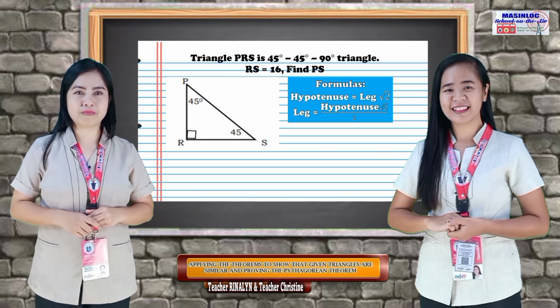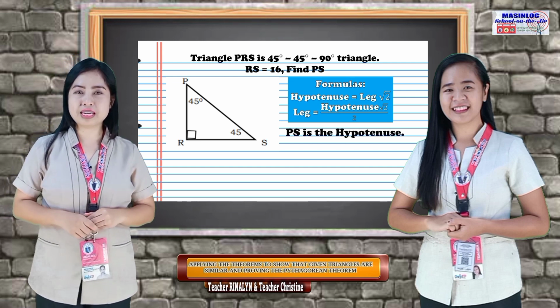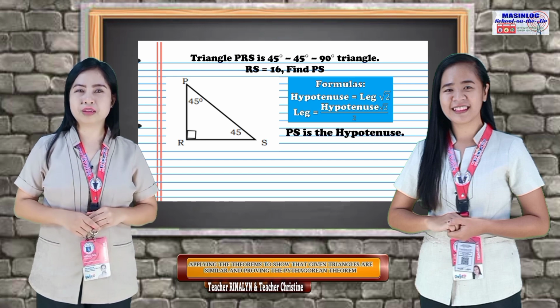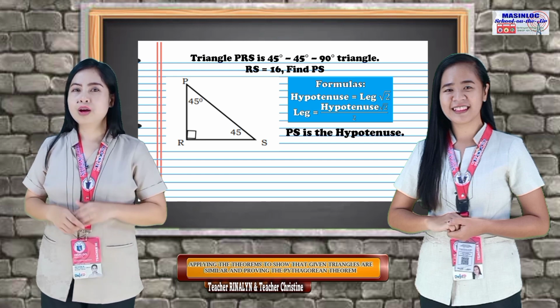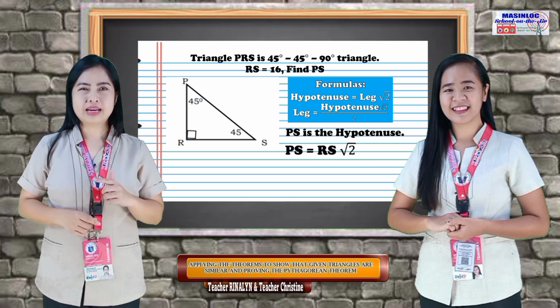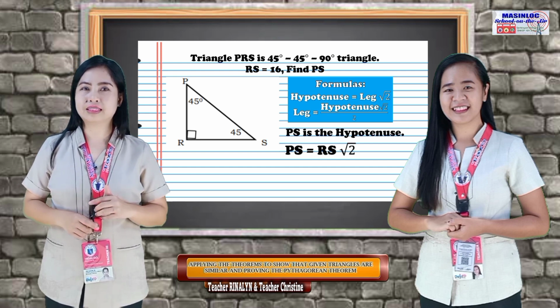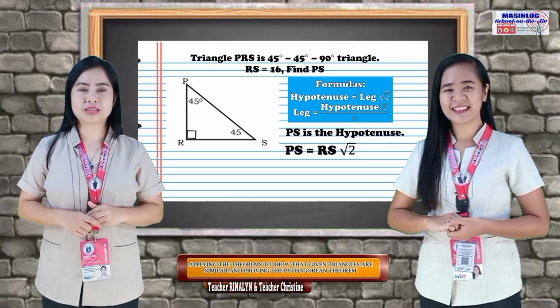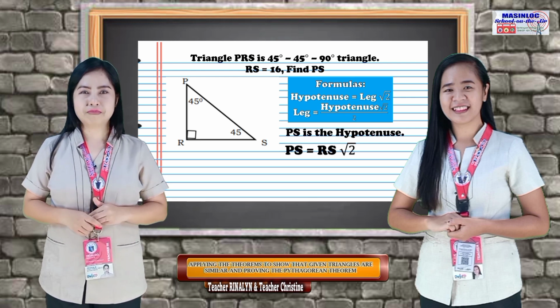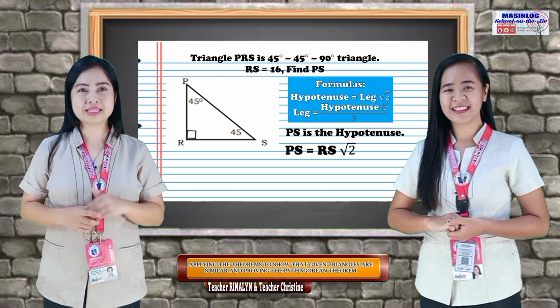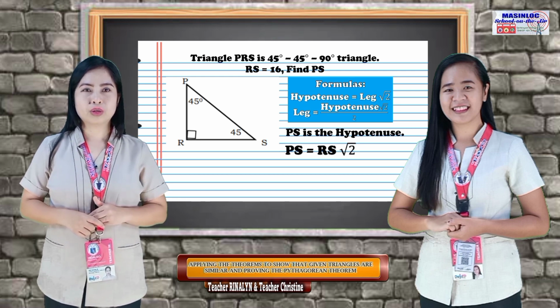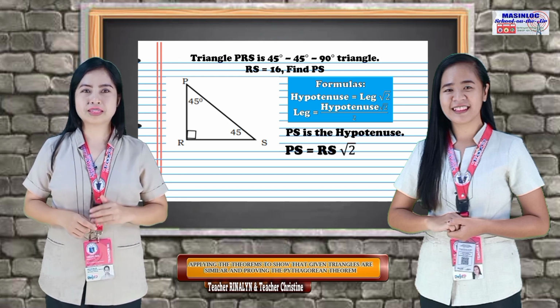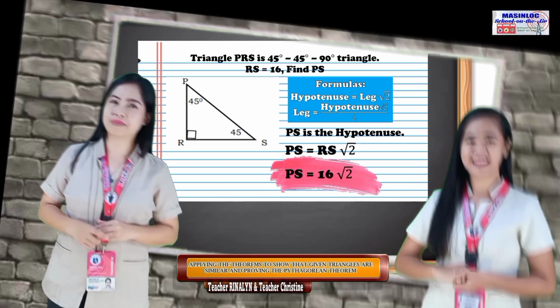Now, let's answer the problem. Line segment PS happens to be the hypotenuse of the triangle. So, we will use the formula hypotenuse equals leg times square root of 2. Then, let's substitute the given. Therefore, the measurement of line segment PS, or hypotenuse, equals 16 times square root of 2.